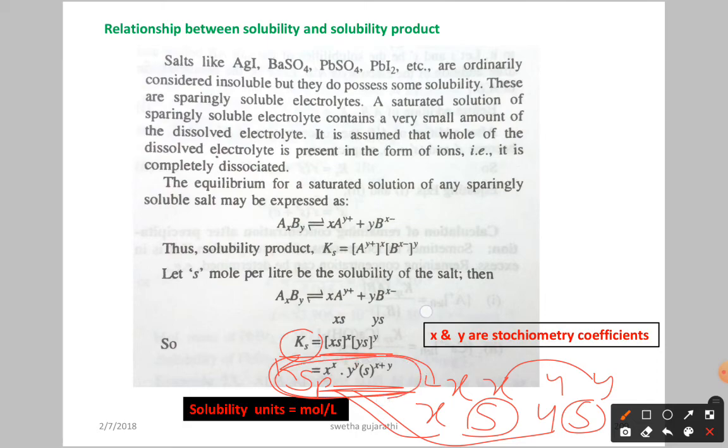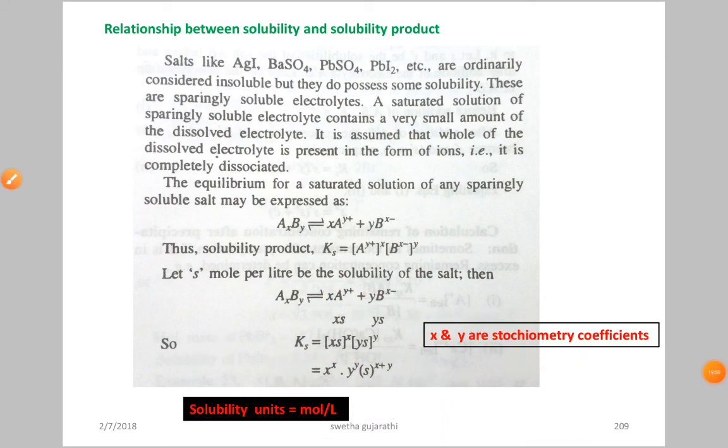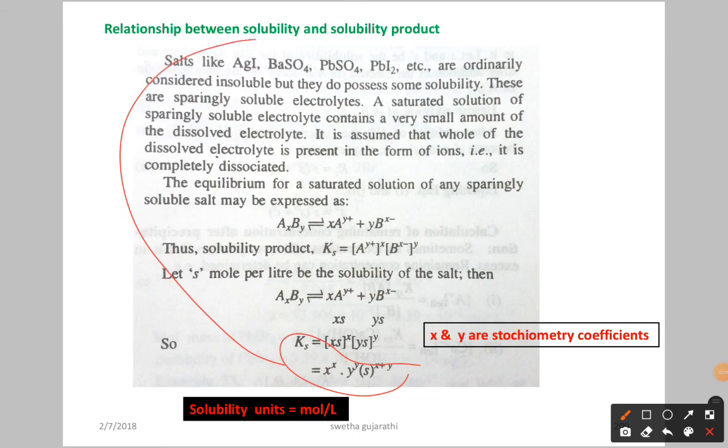Now x and y are simply the stoichiometric coefficients, the numbers according to the stoichiometric equation. What are the units of solubility? Moles per liter, which is nothing but molarity. As we already discussed, we take the concentration in terms of molarity. So this is the relation between solubility and solubility product. Important, this one: the relation between the solubility and solubility product.